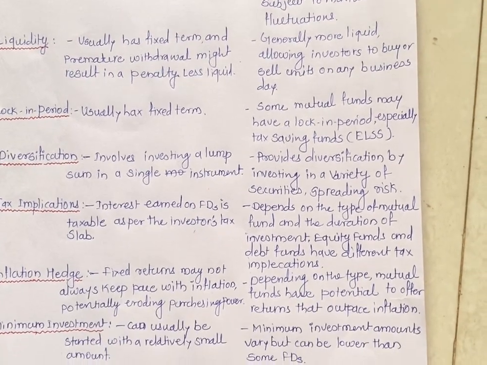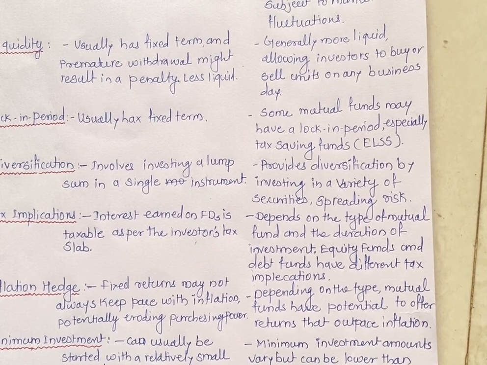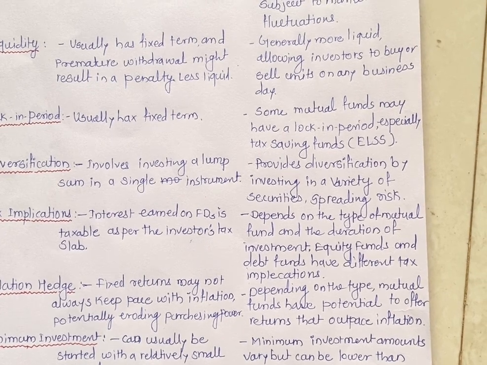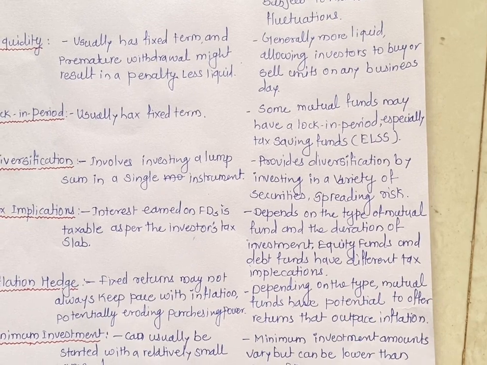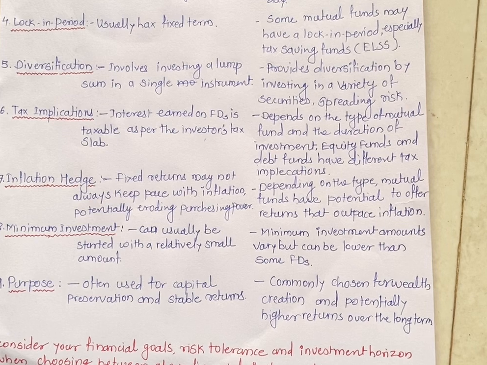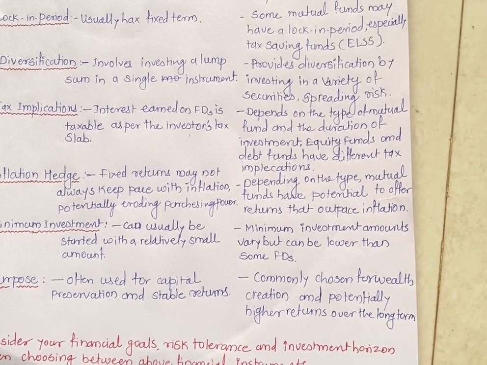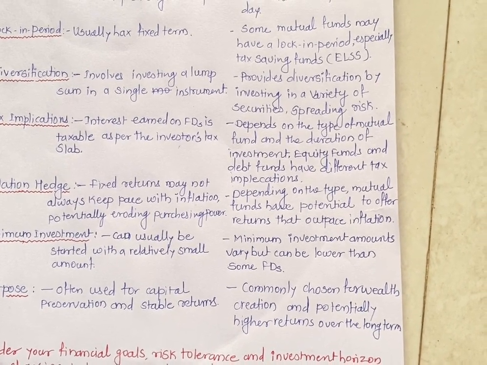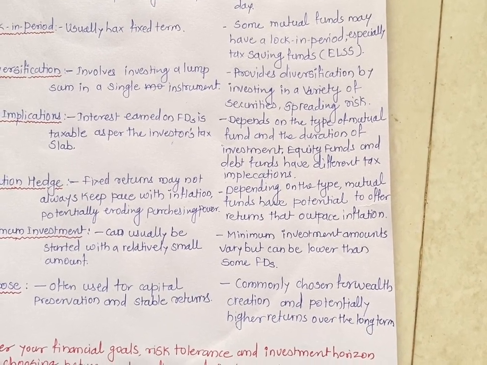Fourth point, lock-in period. FDs usually have a fixed term, but some mutual funds may have a lock-in period, especially tax saving funds, that is ELSS. Fifth point is diversification. FDs involve investing a lump sum in a single instrument, but mutual fund provides diversification by investing in a variety of securities and spreading the risk.